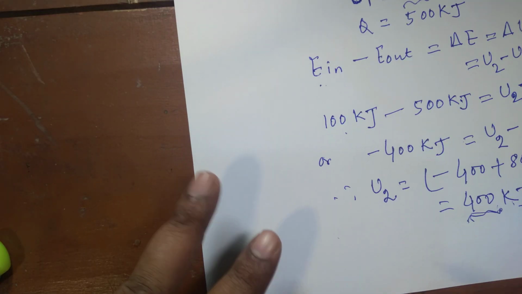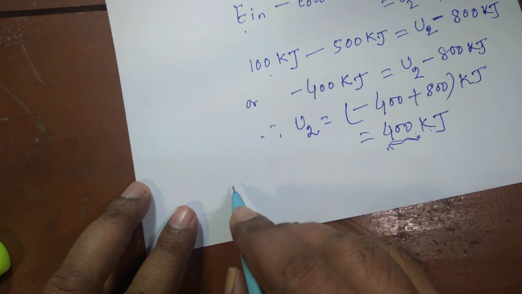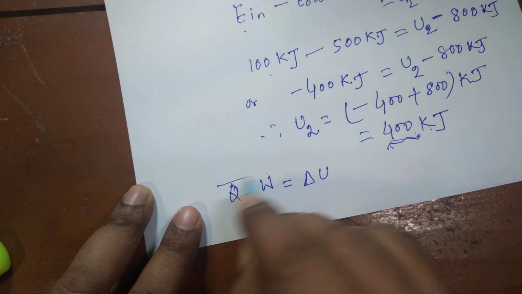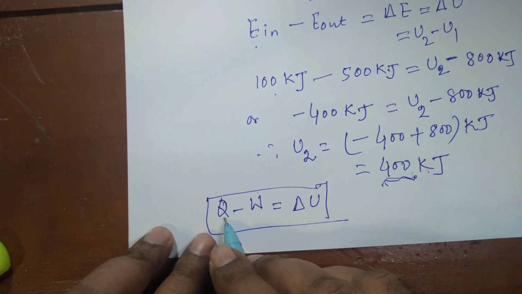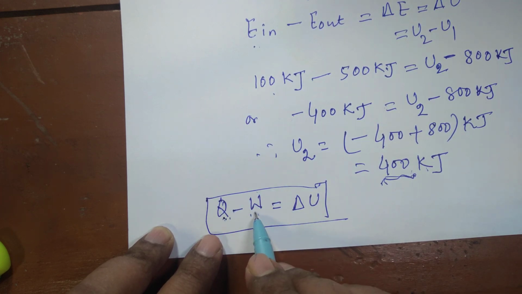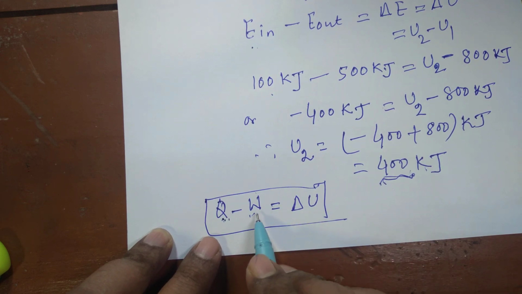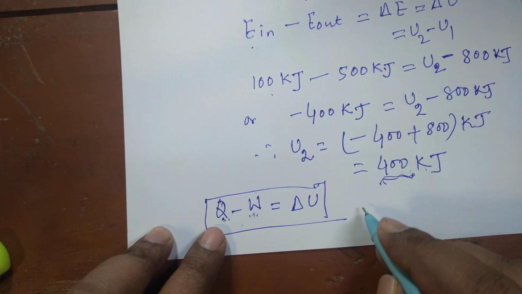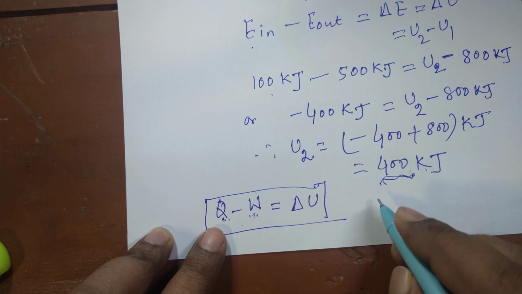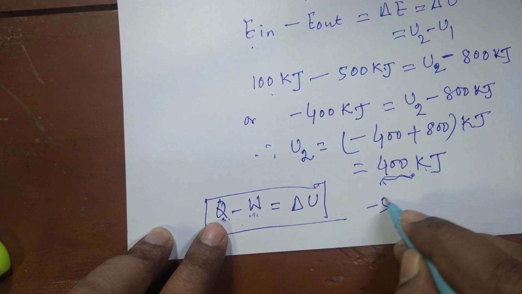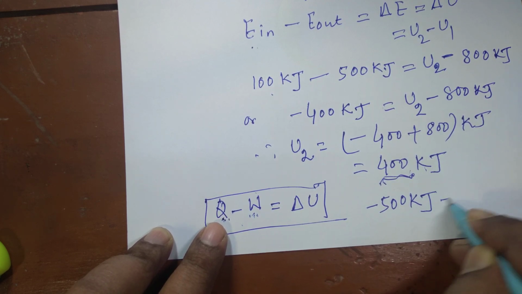And this problem can also be solved by using this equation Q minus W is equal to delta U, just what we derived also. Here Q is liberated, but initially in that equation we assume that Q is the heat added to the system and W is the work done by the system. But in this case, heat is liberated from the system, and that amount of heat liberated is 500 kilojoule. Obviously here we will put negative sign. So minus 500 kilojoule minus W.